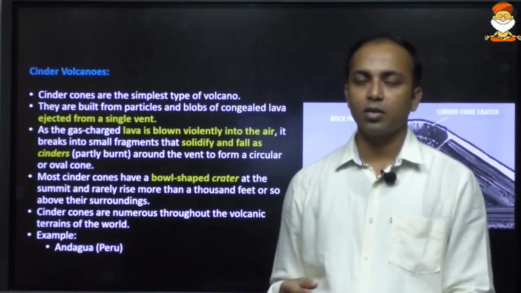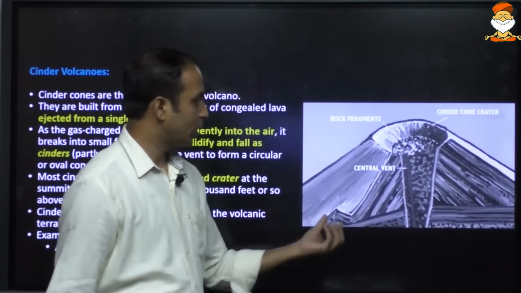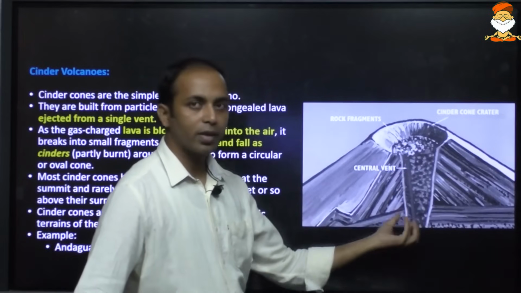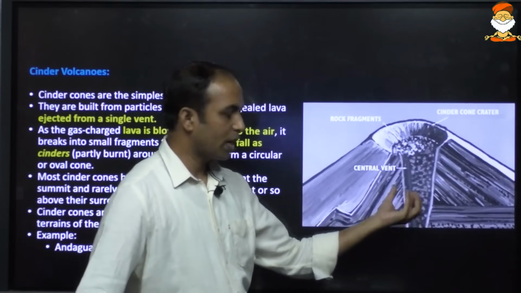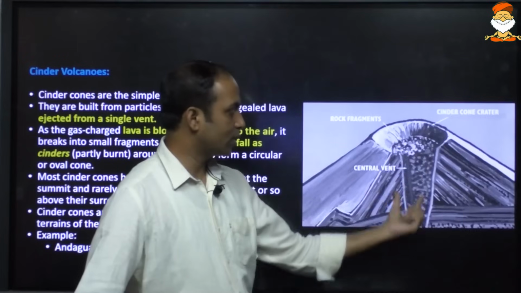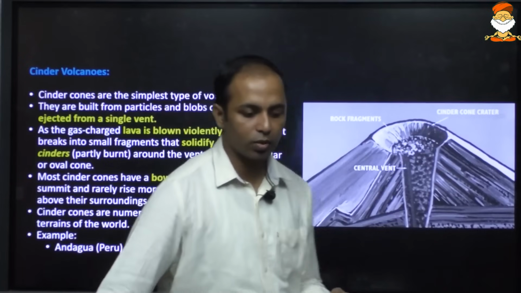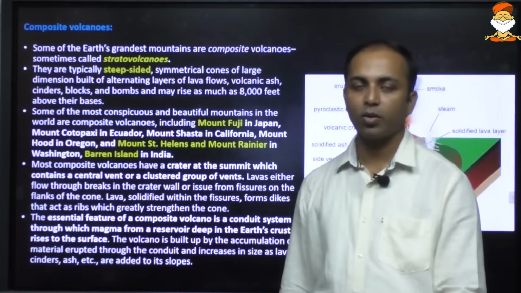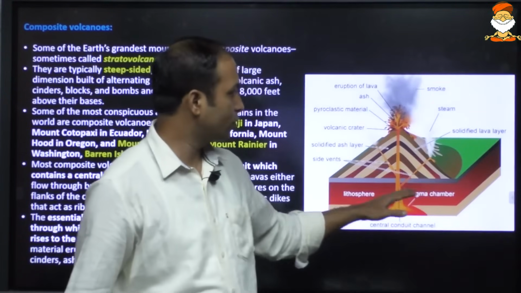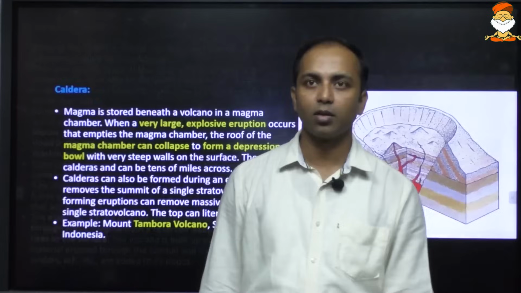Then the cinder cone volcanic mountains are those wherein the vent forms a cone-like structure. When the eruption takes place, the pyroclasts or bigger materials are erupted out, clearing away the passage, and over here the explosion takes place. So it forms a cone-like structure, hence the name cinder cone volcanic mountain. And lastly, the composite volcanic mountain is formed because of the composite or acidic lava, also known as stratovolcanic mountains.